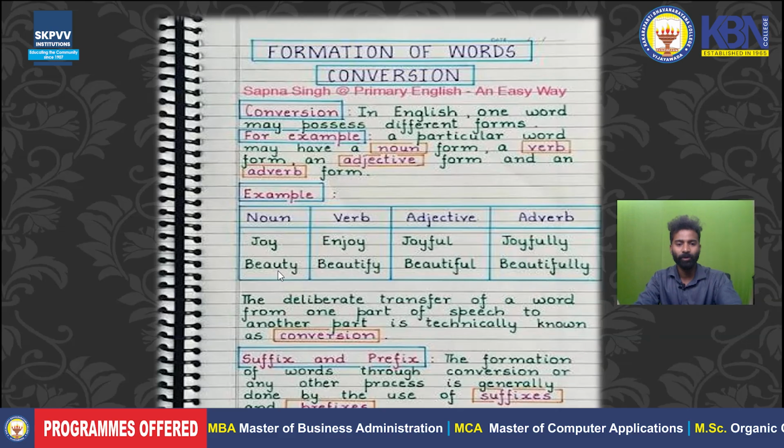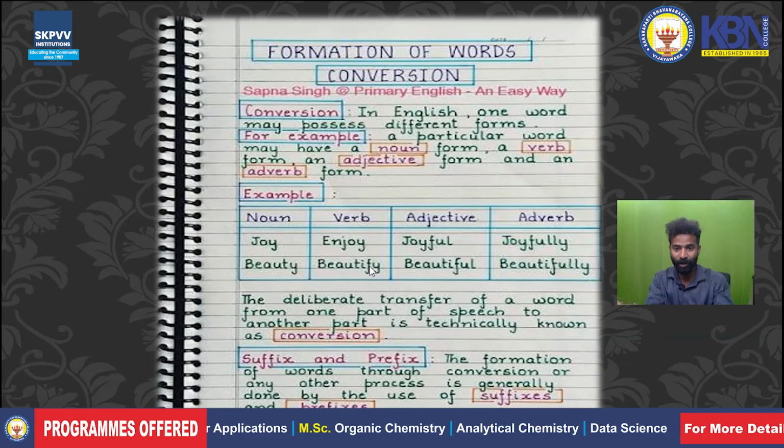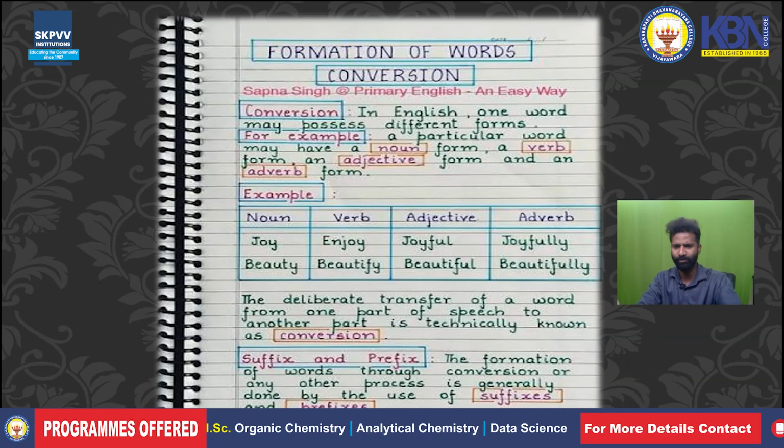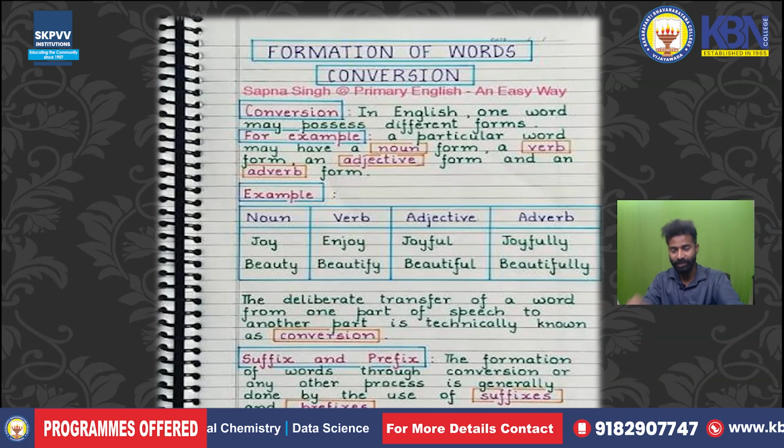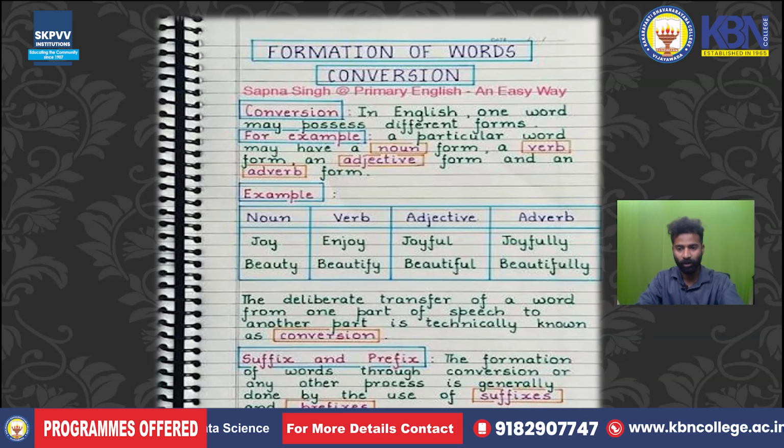So beauty is a noun. Beautify, I'm making something beautiful, so I'm doing some action. It's called beautify. I have certain things, they have beautiful qualities, so I call them beautiful. I have done certain things beautifully. I write beautifully. I sing beautifully. So that is called adverb.